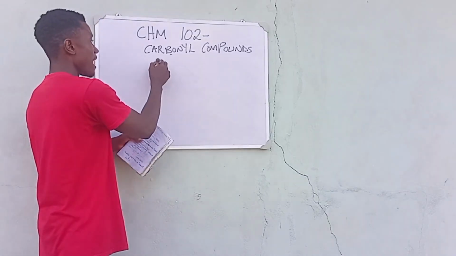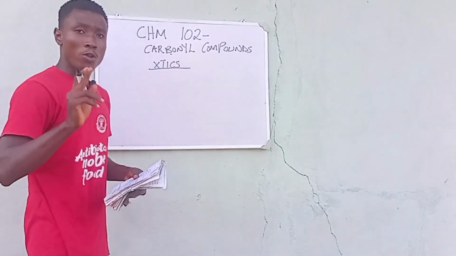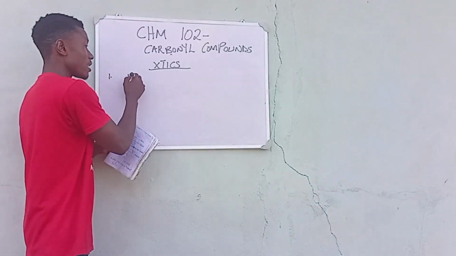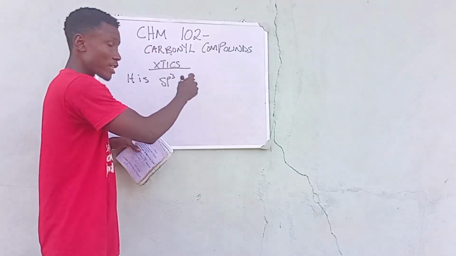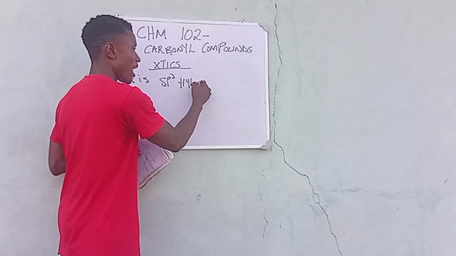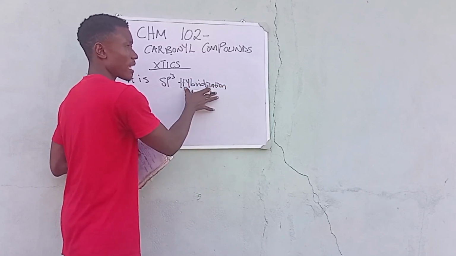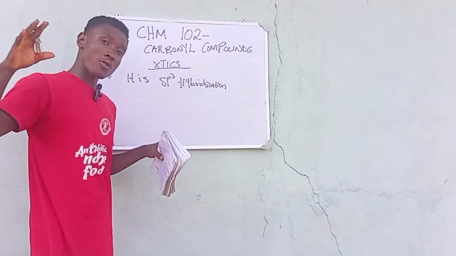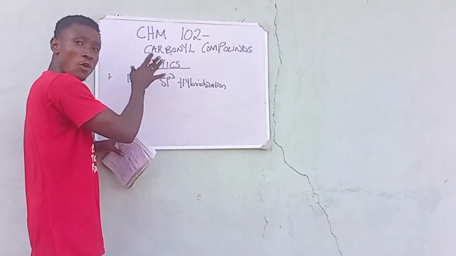So we say our characteristics. Number one, the carbonyl compound is sp3 hybridized. We have already talked about hybridization. So if you are yet to understand what hybridization is, please try to check it out. It is simply the mixing or blending of atomic orbitals to give you a new set of orbitals, which is known as hybrid orbitals.